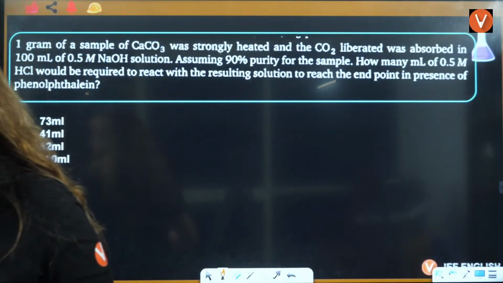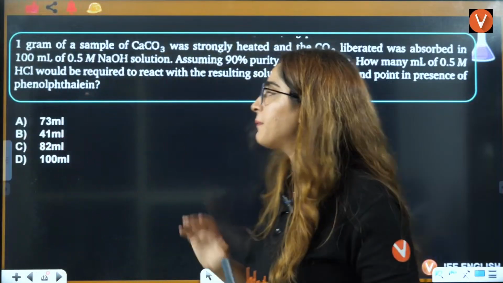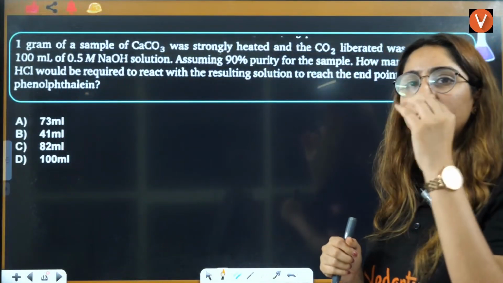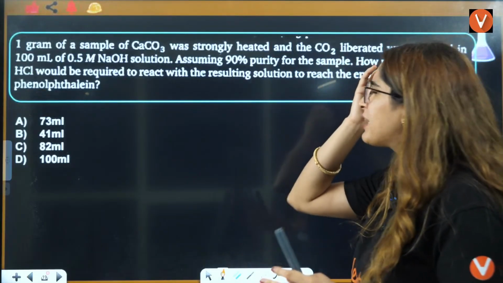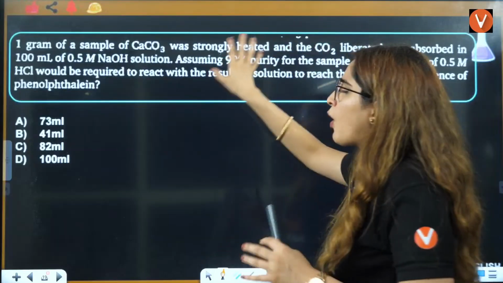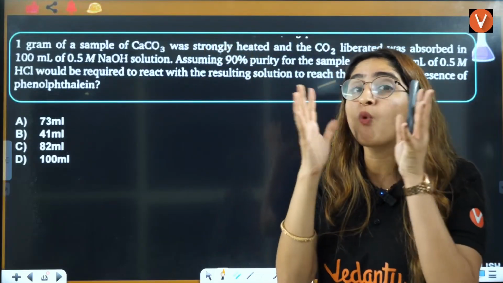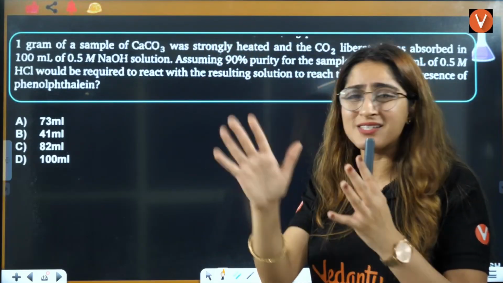Full concentration should be there on the board. Okay? Let's see first what the question is saying. Don't get into what is given, what purity, ignore. First, just see what is happening in the reaction, what is happening in the question.